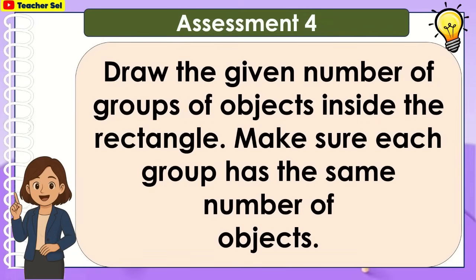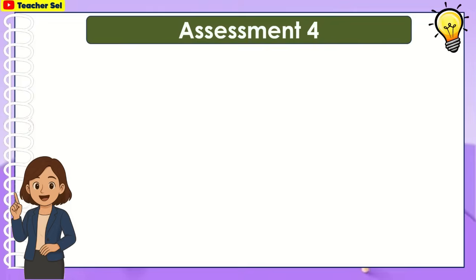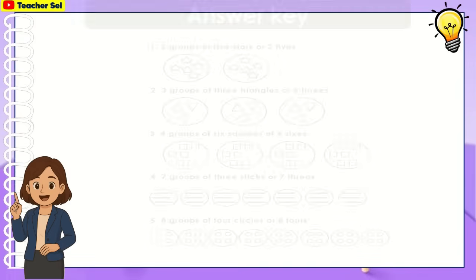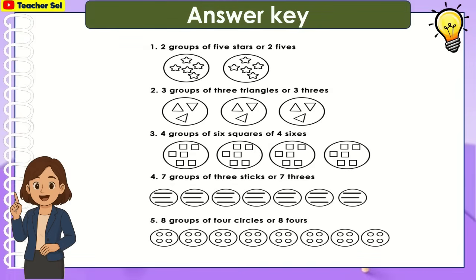Draw the given number of groups of objects inside the rectangle. Make sure each group has the same number of objects. 2 groups of 5 stars, 3 groups of 3 triangles, 4 groups of 6 squares, 7 groups of 3 sticks, 8 groups of 4 circles. Here are the correct answers.